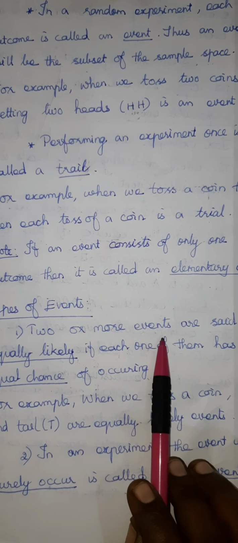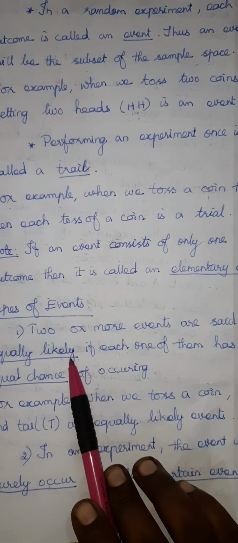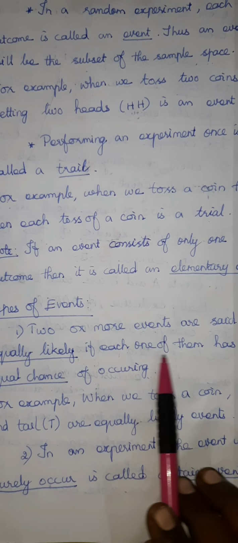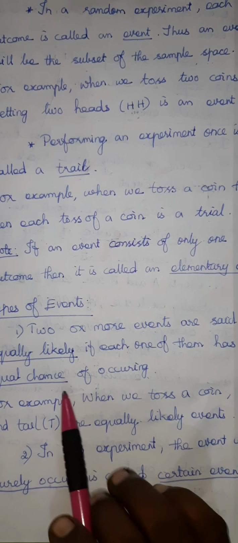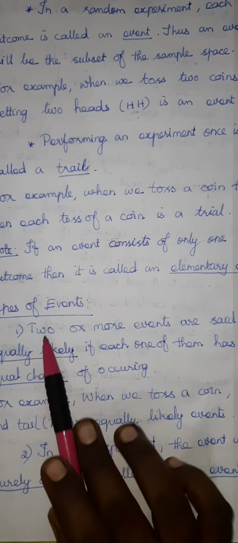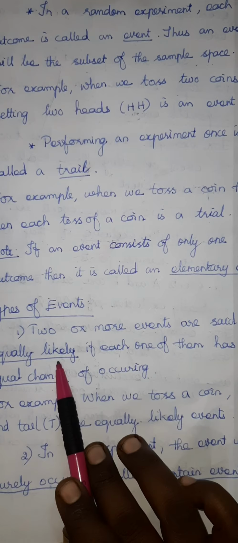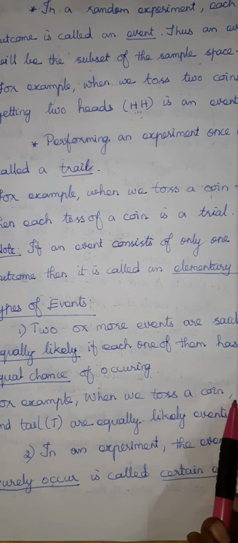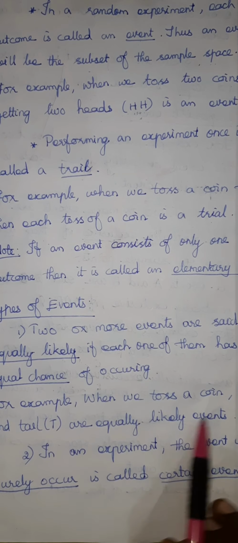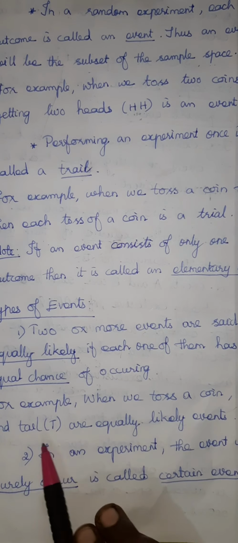Two or more events are said to be equally likely if each one of them has an equal chance. If you are getting equal chance of occurrence, we can say that event is equally likely. For example, when you toss a coin, head, tail, it is equal chance, one head, one tail.